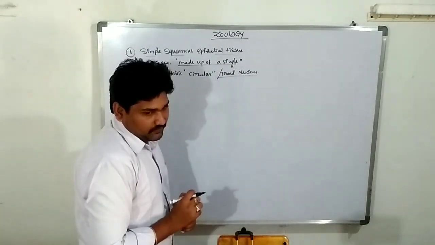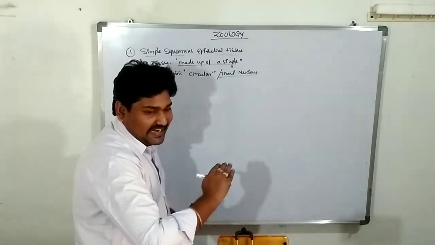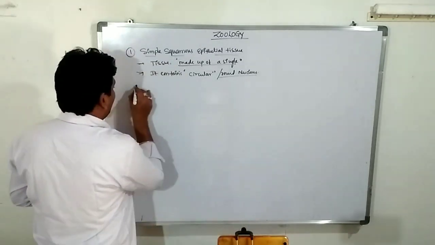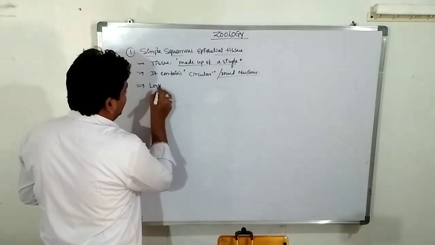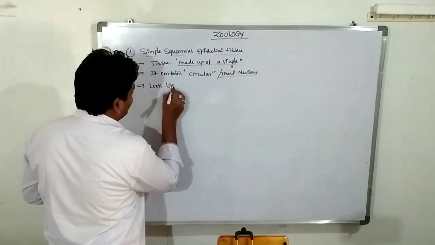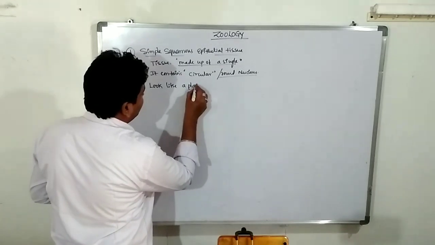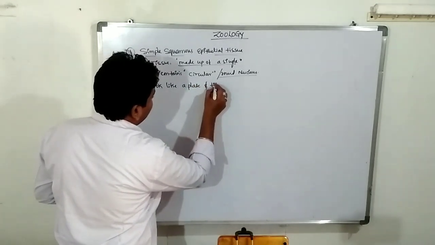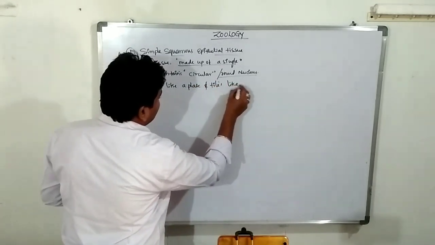It looks like a plate or tile-like structure.